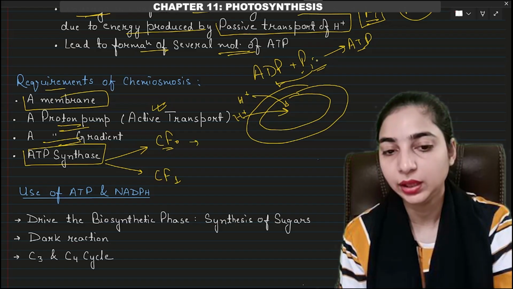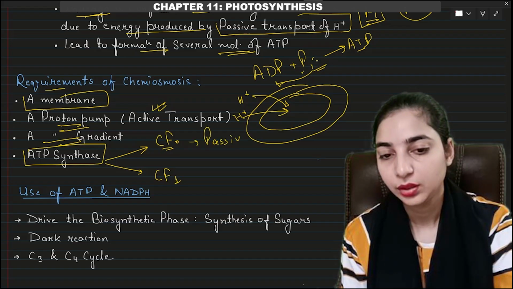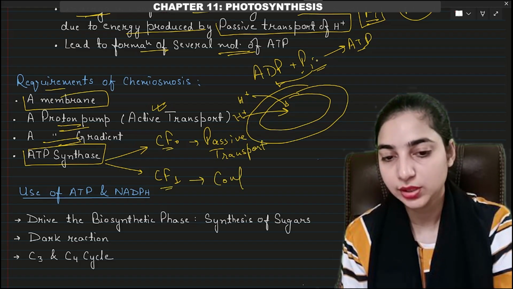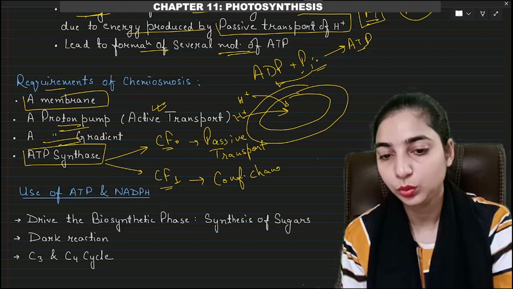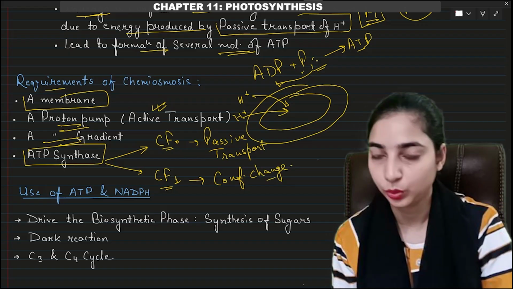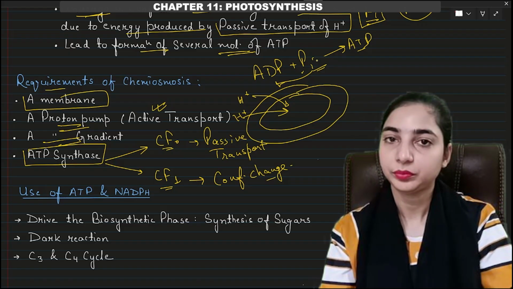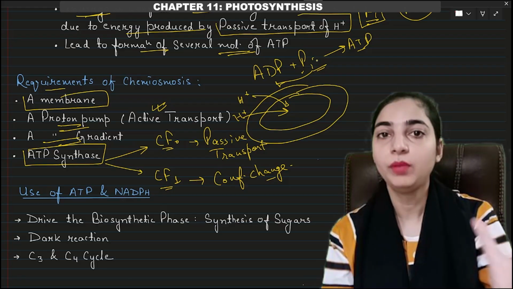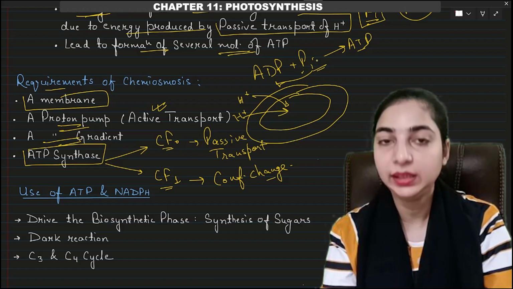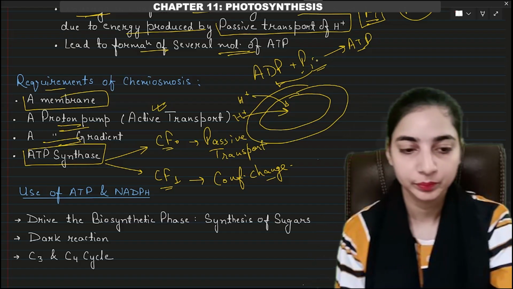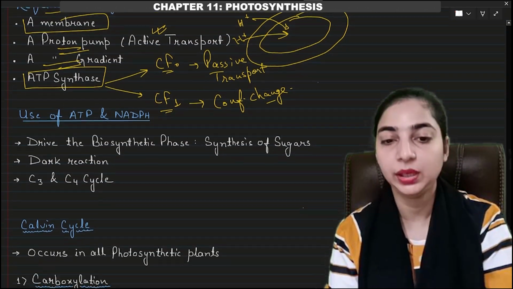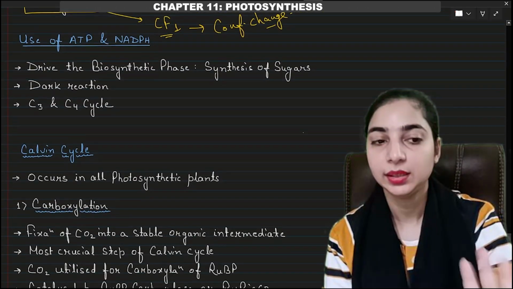CF0 part will help in the passive transport of protons from inside to outside, and CF1 part will undergo a conformational change due to the energy produced by the passive transport. Then this conformational change in CF1 will lead to the addition of ADP and inorganic phosphate, leading to the formation of ATP. So now ATP and NADPH both are formed. We have seen how ATP and NADPH are formed during the light reaction.